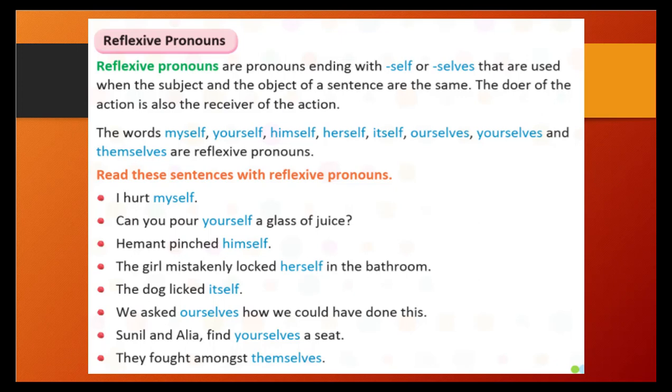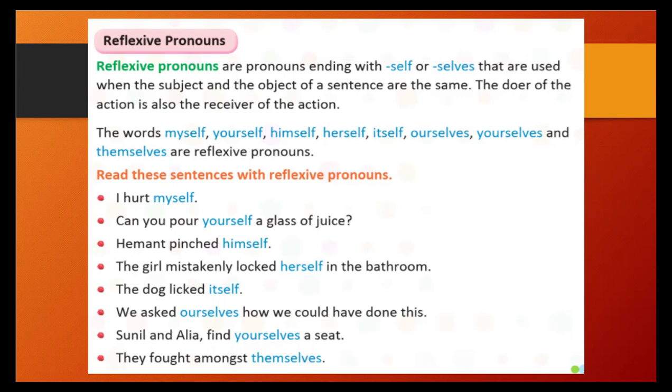The doer of the action is also the receiver of the action. Who is doing the action? That same person is receiving the action. For that, we will use a reflexive pronoun. The words myself, yourself, himself, herself, itself, ourselves, yourselves, and themselves are reflexive pronouns.